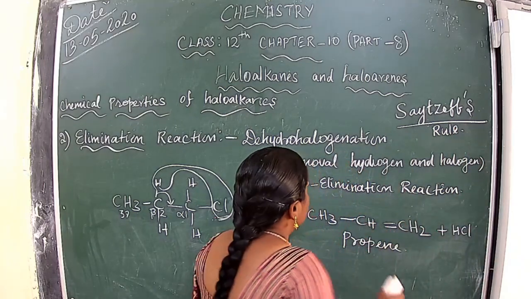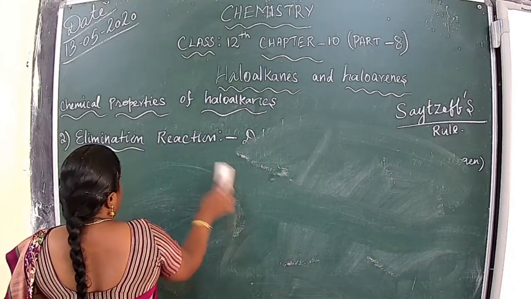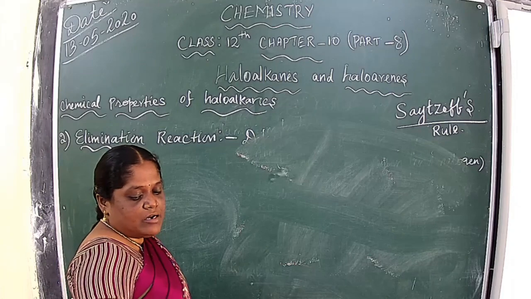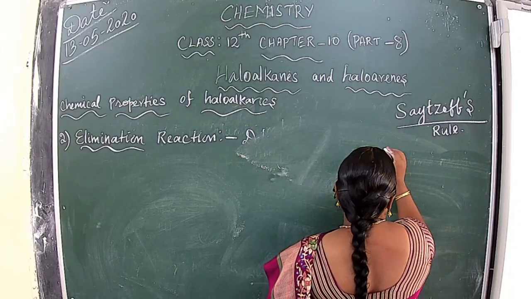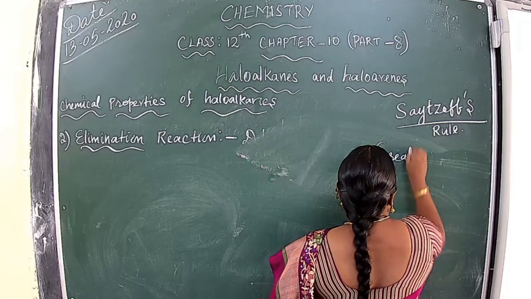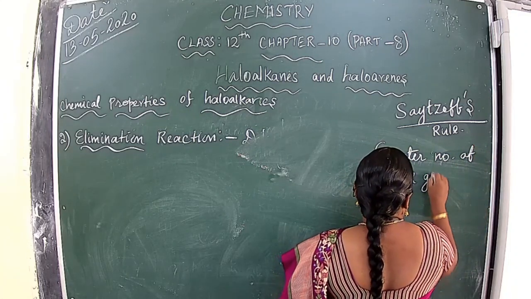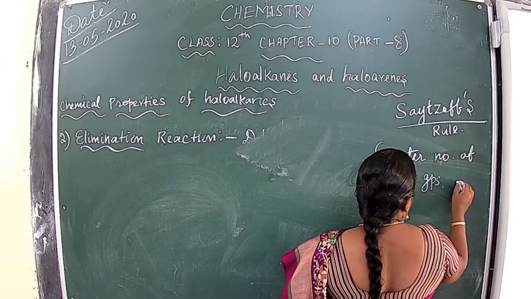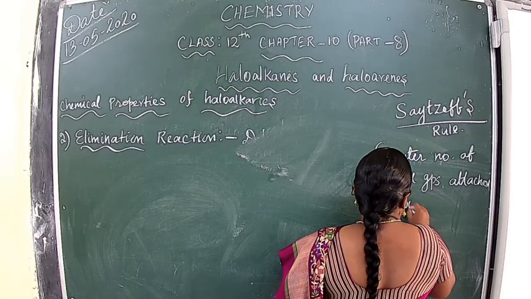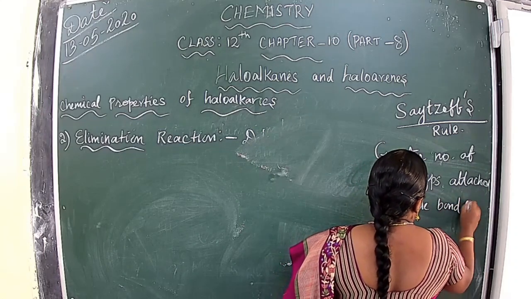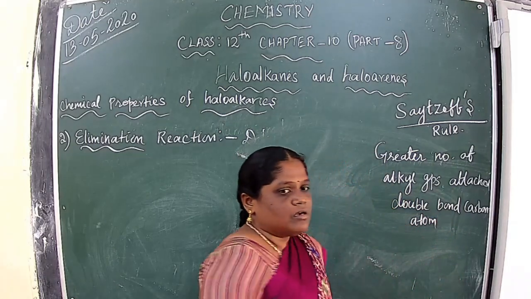It says that the alkene in which the carbon-carbon double bond contains a greater number of alkyl groups attached to the doubly bonded carbon atoms is the major product. That is Saytzeff's rule. Understood?